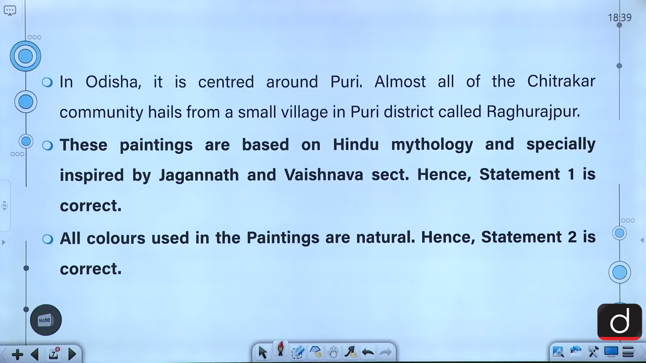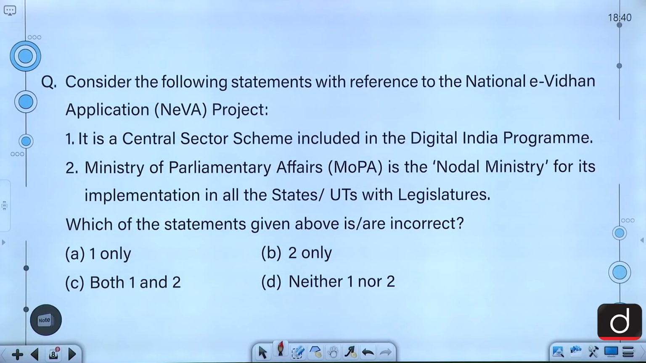Alright, in Odisha, it is centered around Puri. Almost all of the Chitrakar community hails from a very small village in Puri district called Raghurajpur. These paintings are based on Hindu mythology and especially inspired by Jagannath and Vaishnava sects. All colors used in the paintings are natural in nature. Moving on to the next question.